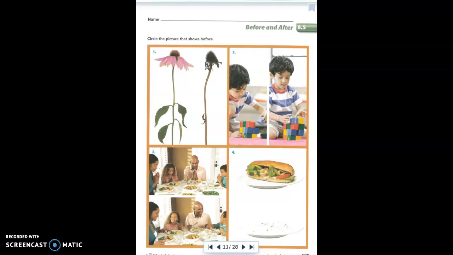Okay, today we are going to be talking about the concept of before and after. So go ahead, pull out your math worksheet, pages 199 and 200, and a pencil, and let's begin. So before and after is a very simple concept, and you're probably already quite familiar with it, so this will